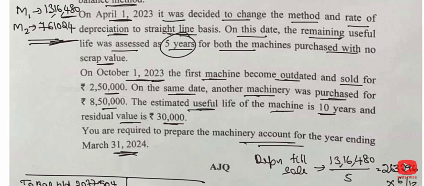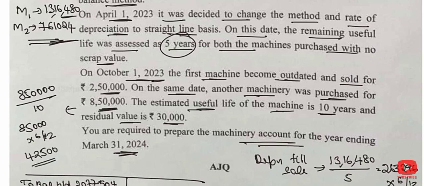Remove this depreciation for 6 months and you'll get the WDV. The first machine is sold for 2,50,000. There is a loss. Recognize the loss. Loss to be debited to P&L. Clear? On the same day, another machine is purchased for 8,50,000, with a life of 10 years. So 8,50,000 divided by 10 gives 85,000 as the depreciation. But you can't take the full 85,000; into 6 by 12, so 42,500. This will be the depreciation for the second machinery.